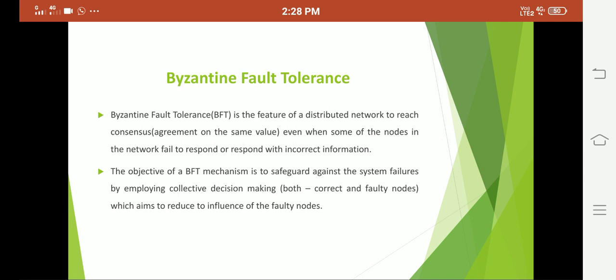So in the previous scenario we have discussed, while exchanging the messages, due to network failure the messages may be lost or a few nodes will behave maliciously. At that time we can use this consensus protocol, the Byzantine fault tolerance protocol, in order to avoid the Byzantine generals problem. The objective of the BFT mechanism is to safeguard against system failures by employing collective decision making, which aims to reduce the influence of the faulty nodes. So this is the objective of the Byzantine fault tolerance consensus protocol.